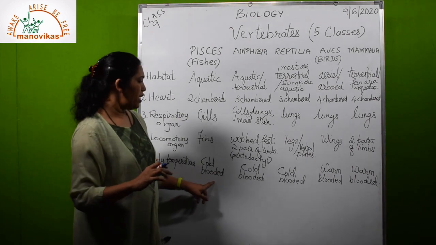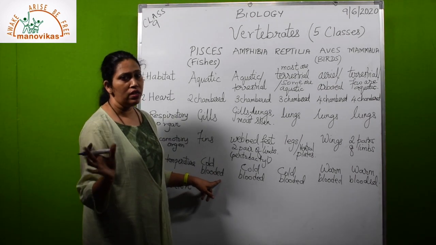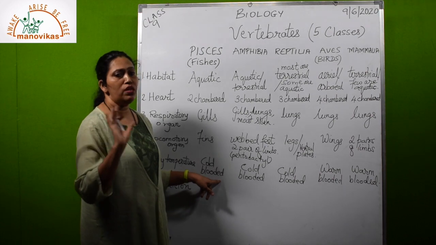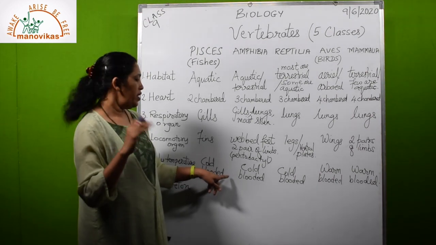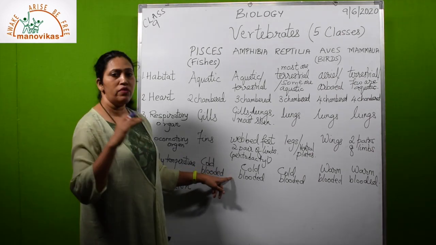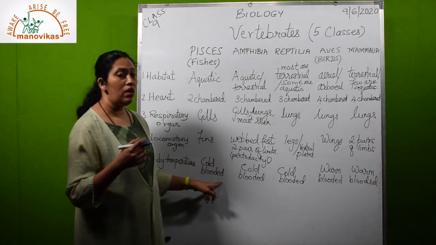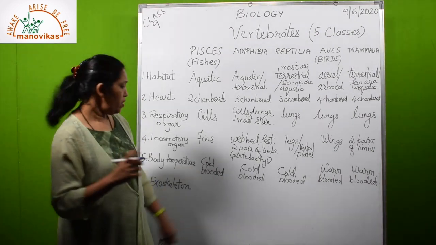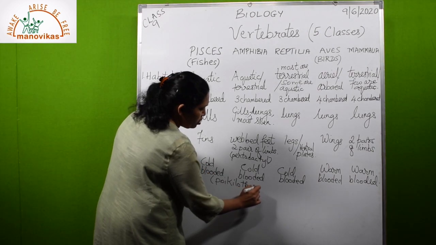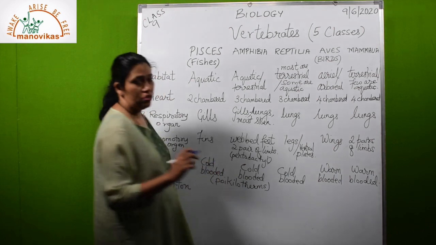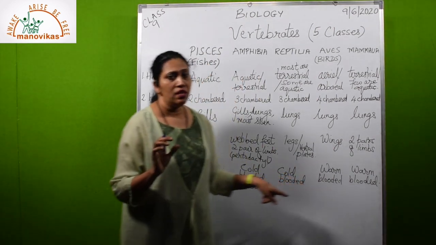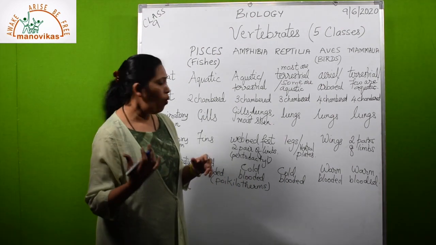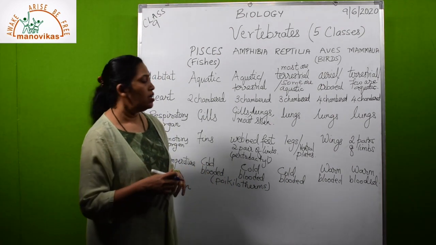Now, in cold-blooded animals, if outside it is very cold, the body temperature will be equal to that, so the body temperature will also become cold or less. When it is hot outside, the body temperature will become more. So these are called poikilotherms or poikilothermal. Whereas in warm-blooded animals, what happens, if outside is very warm or hot in summers, our body